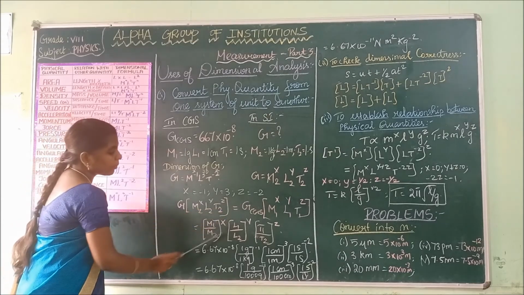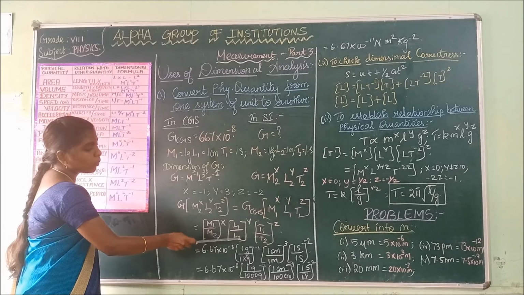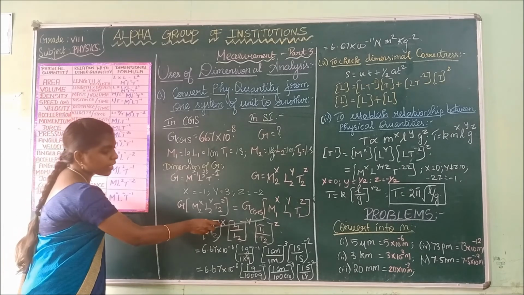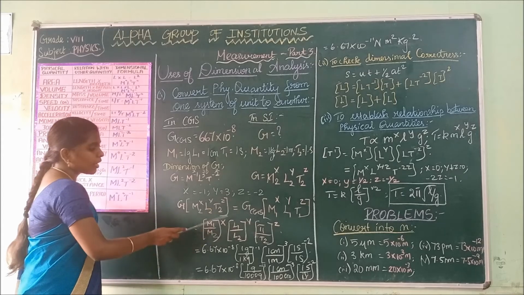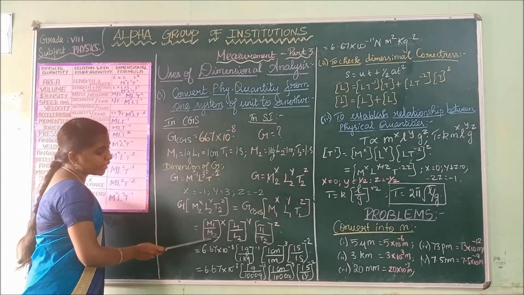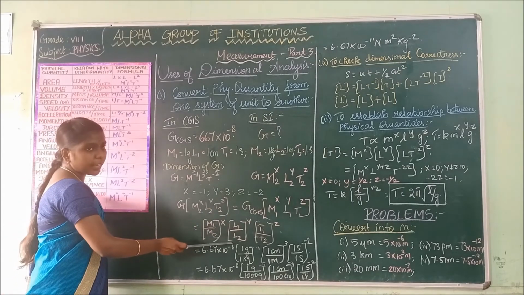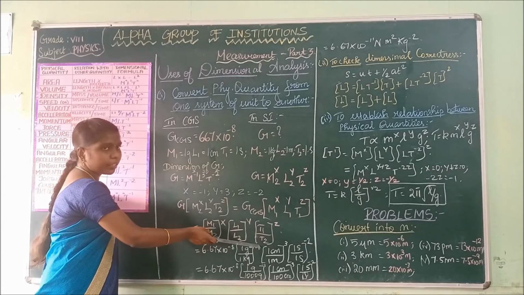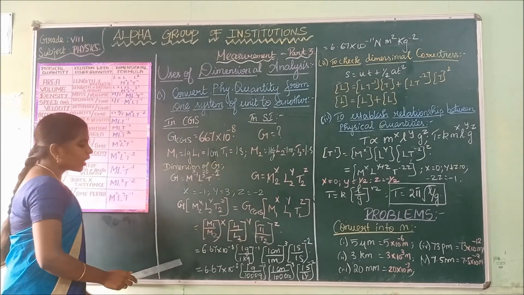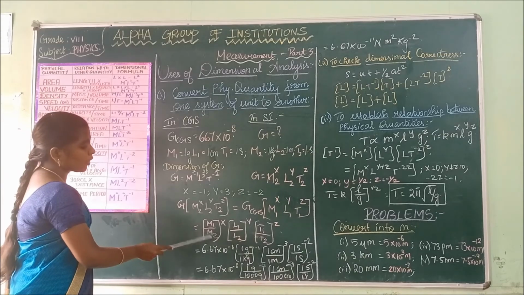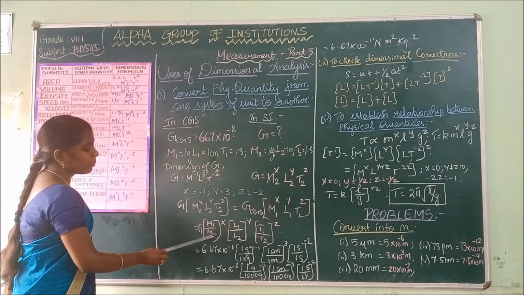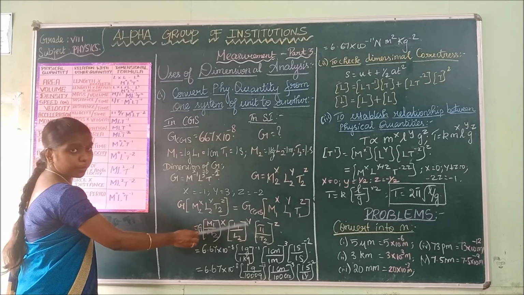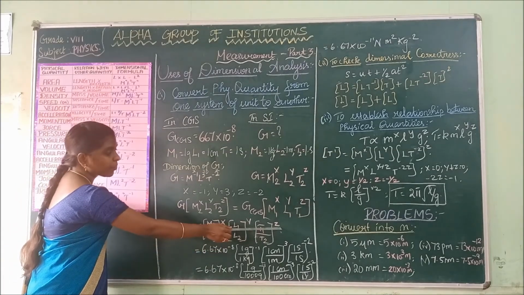M1 by M2 power x, L1 by L2 power y, T1 by T2 power z. The powers are same, so we are dividing.